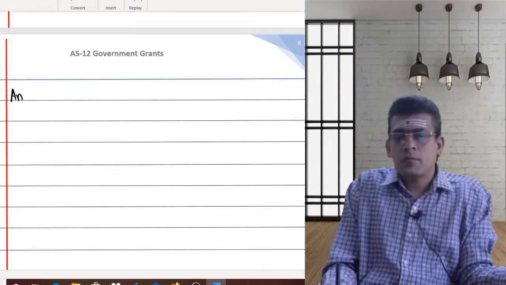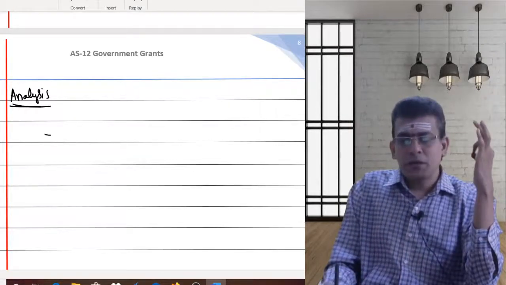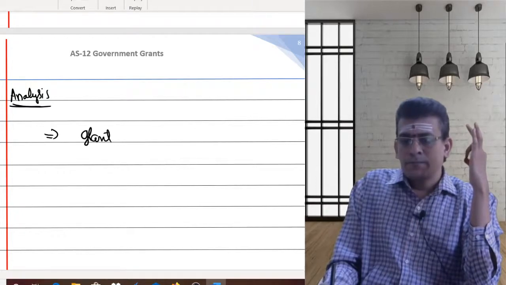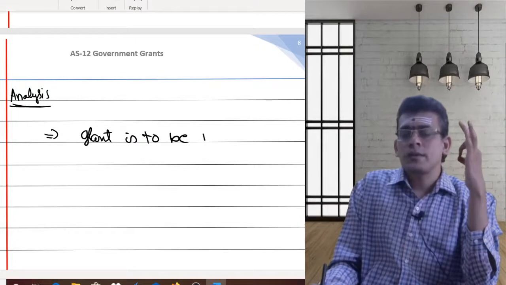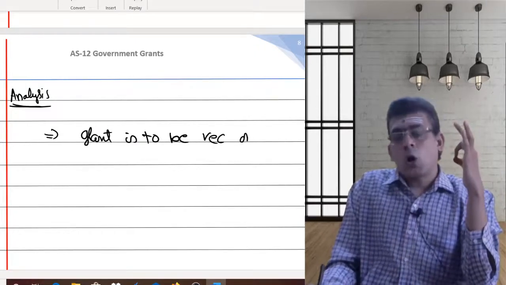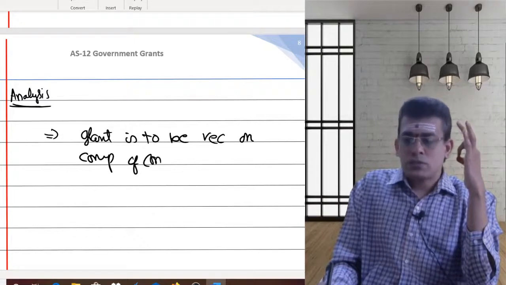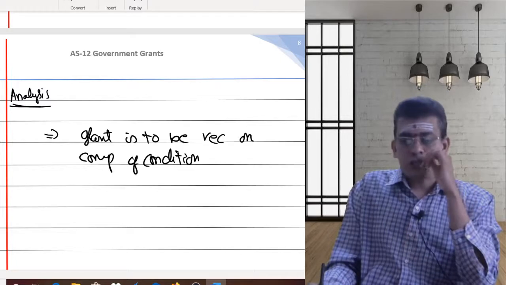So now let us come to the analysis. As a part of analysis, I'm trying to give clarity that a grant is to be recognized on complying with the conditions.